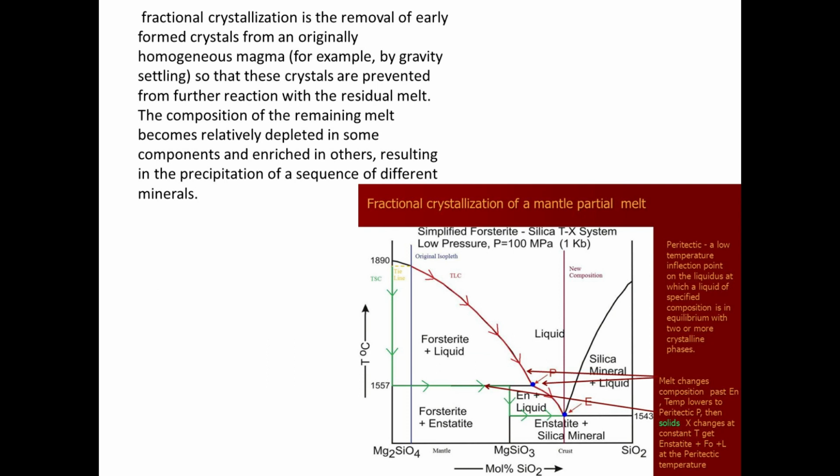Okay. Fractional crystallization is the removal of early formed crystals from an originally homogeneous magma so that these crystals are prevented from further reaction with the residual melt, and as a result they form crystal zoning.